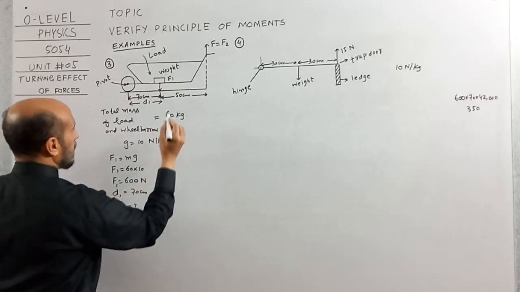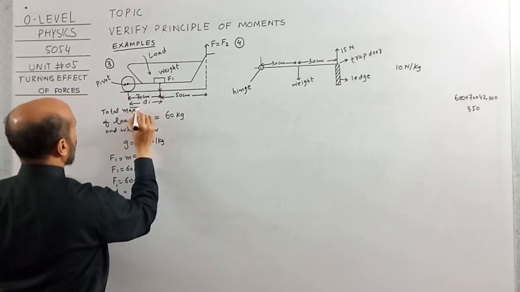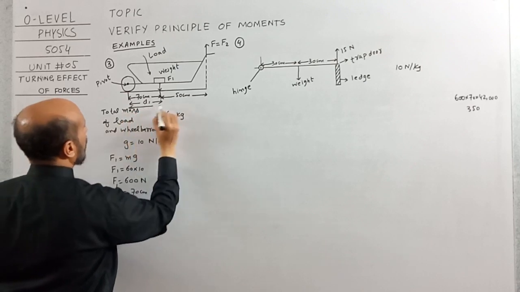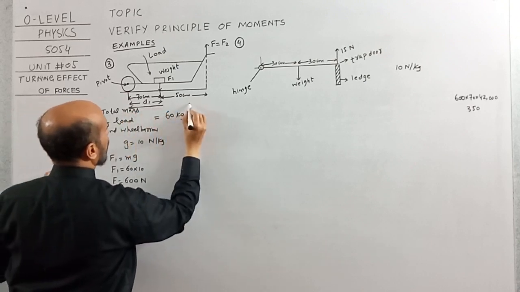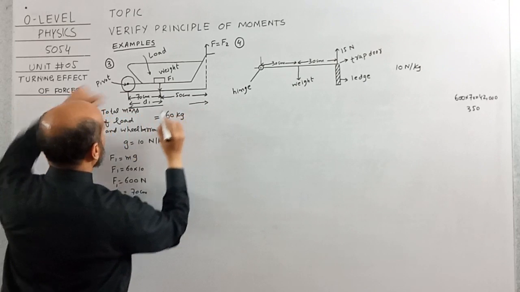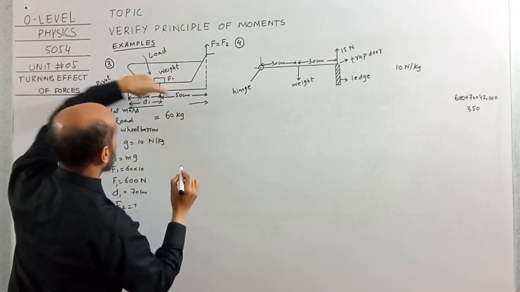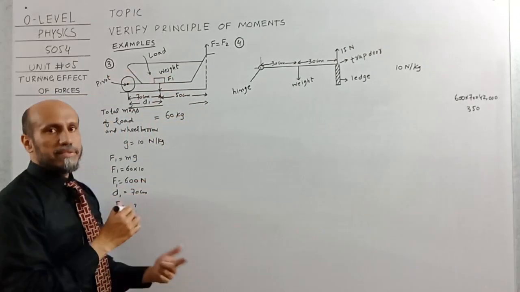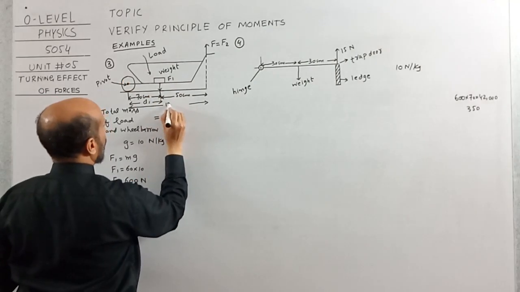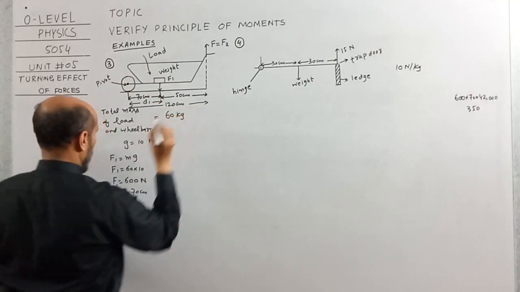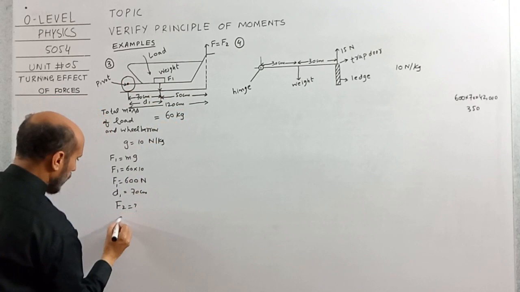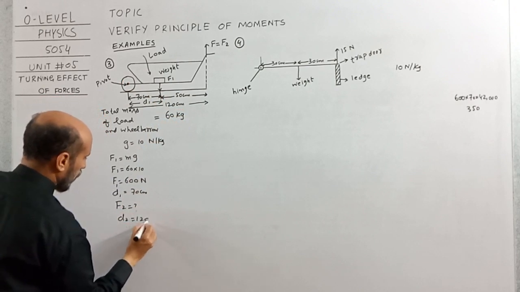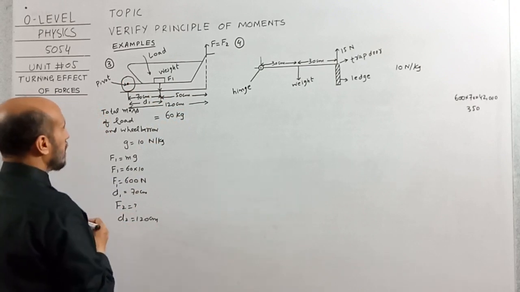So this will be equal to from here to here. This was 70 centimeter, this was 50 centimeter. When we add them up, this makes 120 centimeter. So D2 is equal to 120 centimeter.